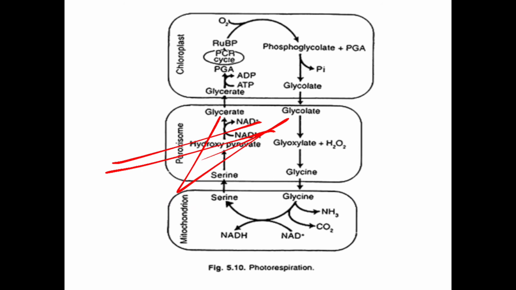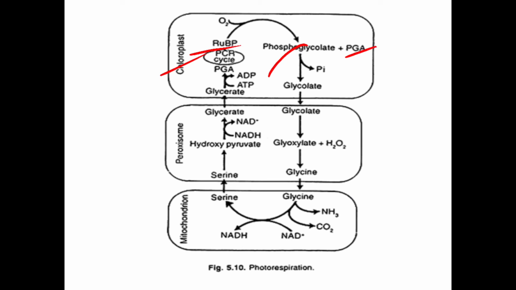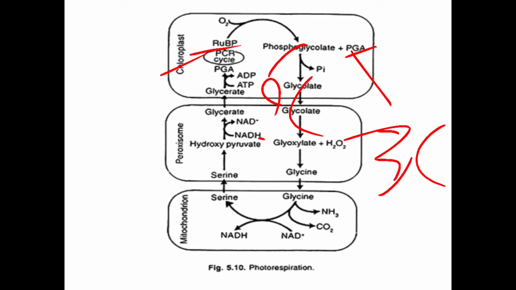So let us discuss the detailed steps of the process here. Inside the chloroplast, RuBP first accepts oxygen, and in the presence of oxygen it breaks down into 2 molecules. One is phosphoglycolic acid and the other is PGA, phosphoglyceric acid. You should know that PGA is a 3 carbon compound, whereas phosphoglycolate is a 2 carbon compound. So add the carbons, 2C plus 3C, what? 5C, 5 carbon atoms.